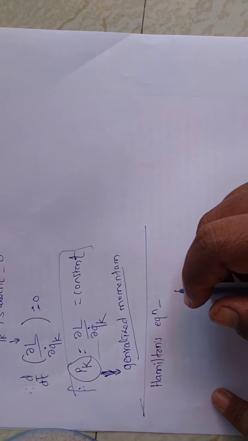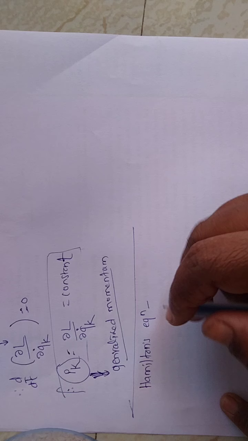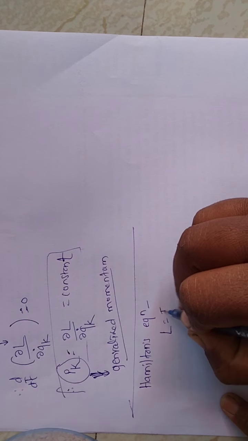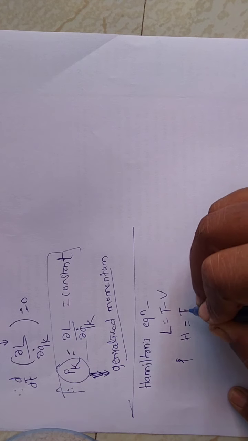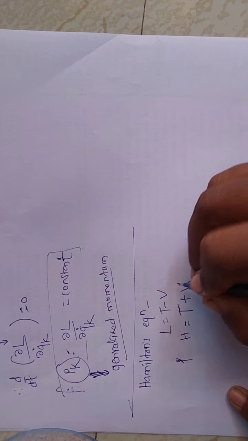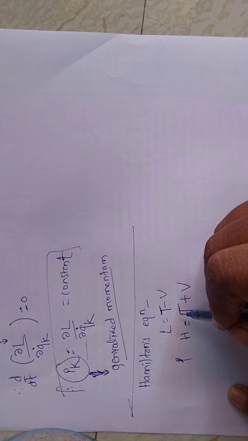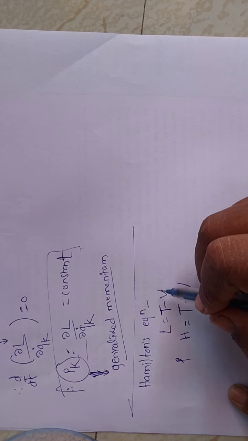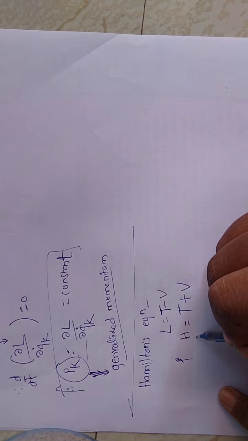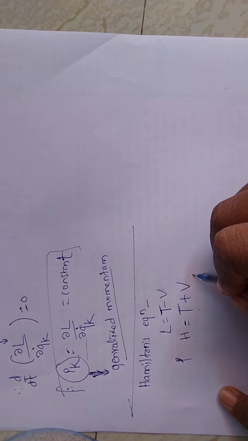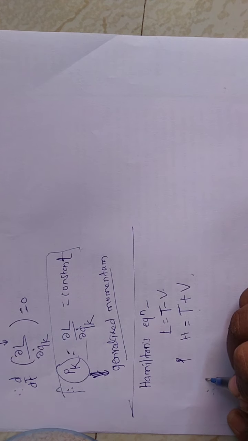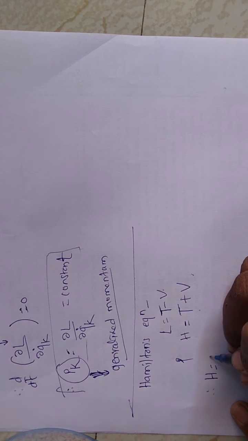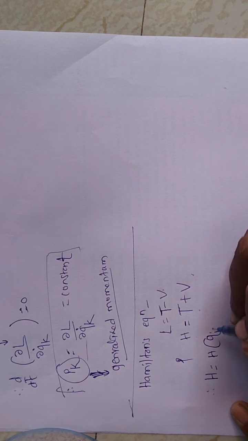We must know the Lagrangian, that is L is equal to T minus V, and the Hamiltonian is H is equal to T plus V. So here the Lagrangian is the difference of kinetic energy and potential energy, and the Hamiltonian is the addition of kinetic energy and potential energy. So here this Hamiltonian is a function of qj, pj and t.